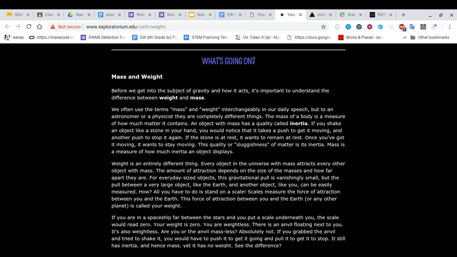How? All you have to do is stand on a scale. Scales measure the force of attraction between you and the Earth. The force of attraction between you and the Earth or any other planet is called your weight. So your weight is a combination of your mass, the atoms you contain, and the force of gravity on the planet where you're standing. And that's why your weight is different on different planets.